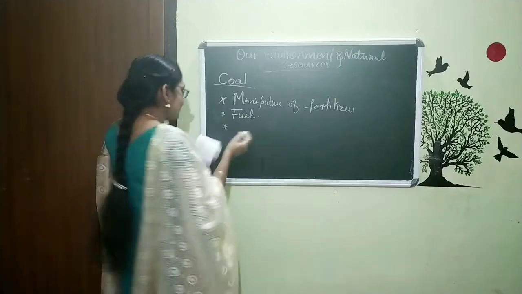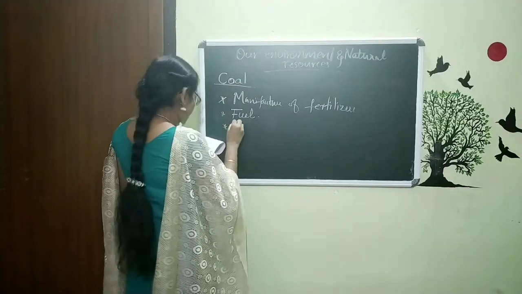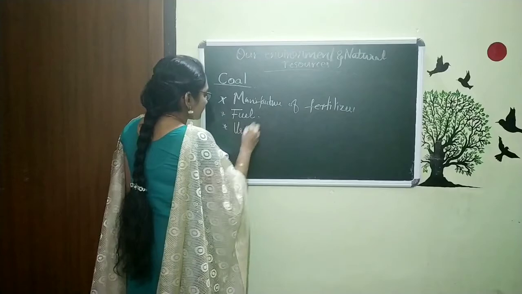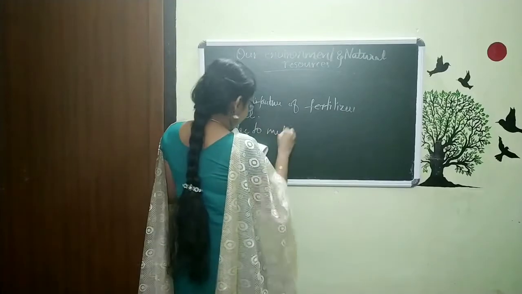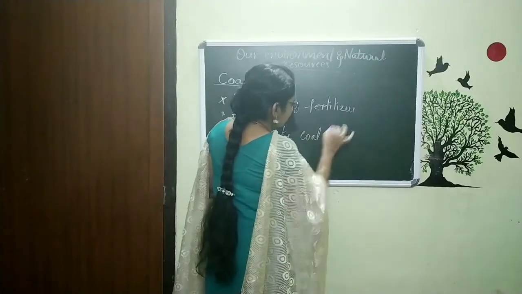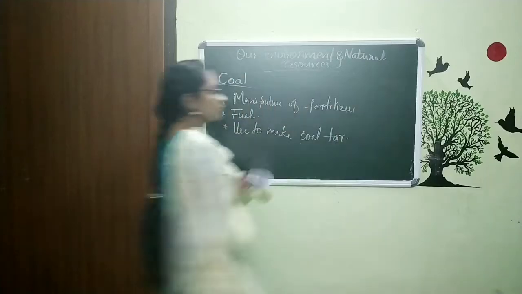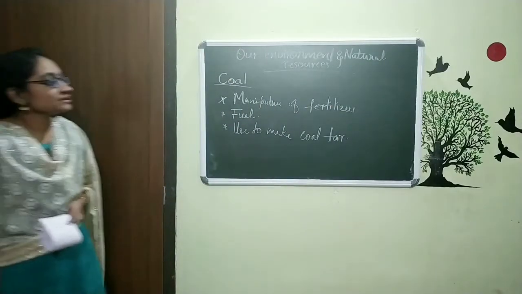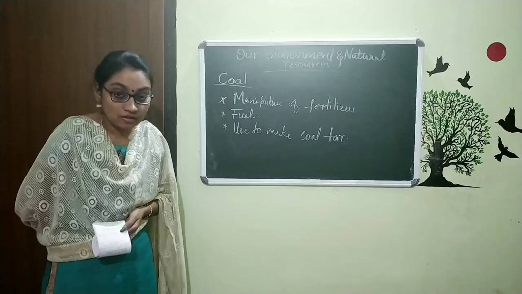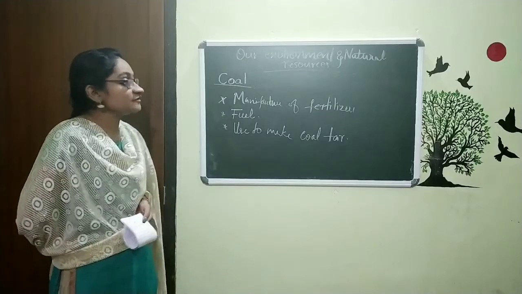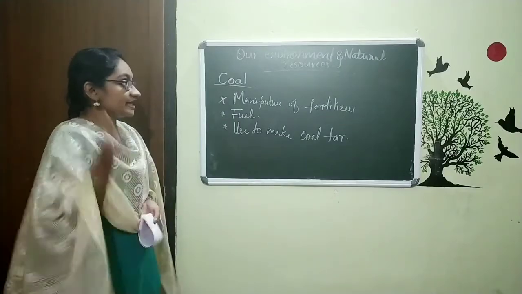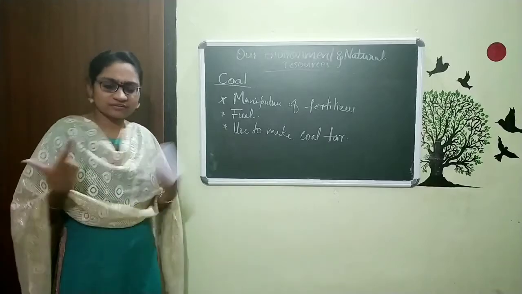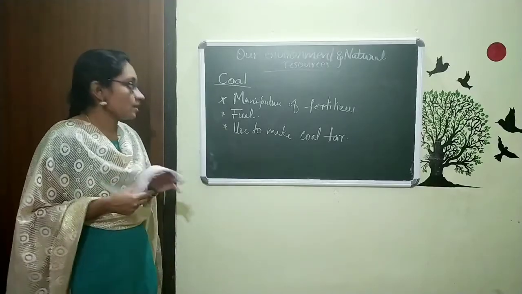And the next, we can use this coal to make coal tar. So we can make coal tar using this coal. We can utilize this to manufacture fertilizers, and we can use this coal as fuel. So these are all the things about coal.